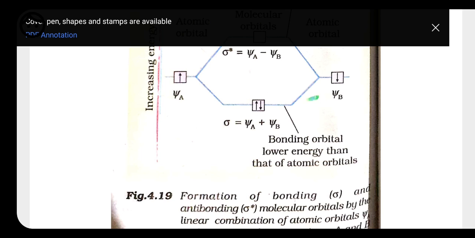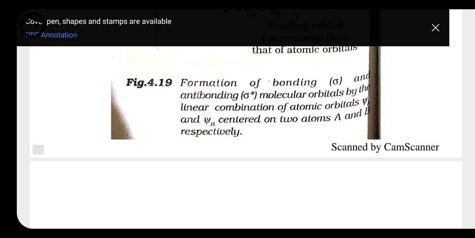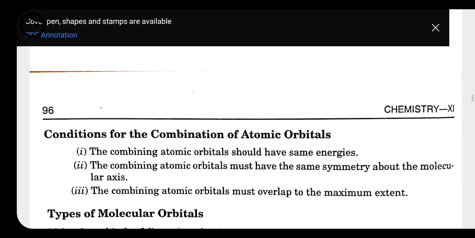So the molecular orbital formed by the additive effect is called bonding, and the molecular orbital formed by the subtractive effect is called anti-bonding. Here the probability of finding an electron in the bonding molecular orbital increases, whereas it decreases in the anti-bonding molecular orbital. Okay, so these are all about the formation of molecular orbitals.